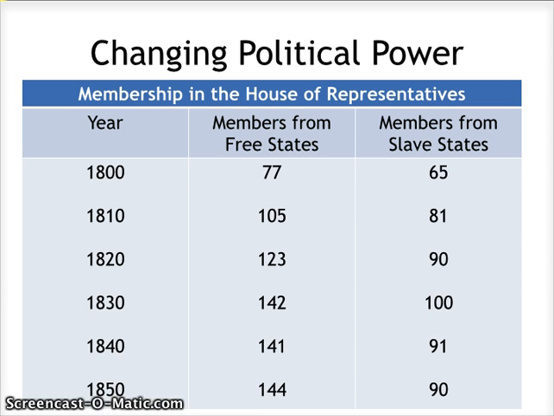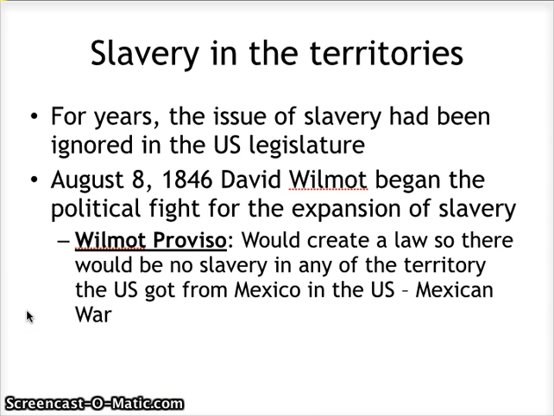That's your first question. One major issue that starts to arise is the fact that America has now gained a lot of new territory that falls under the Missouri Compromise line. That is the line that divides slave states and free states. So for years, we had the U.S. sort of ignoring this issue of slavery, especially when it comes to the U.S. legislature. So they're trying to create an equal balance, but it's slowly becoming more and more of a problem.